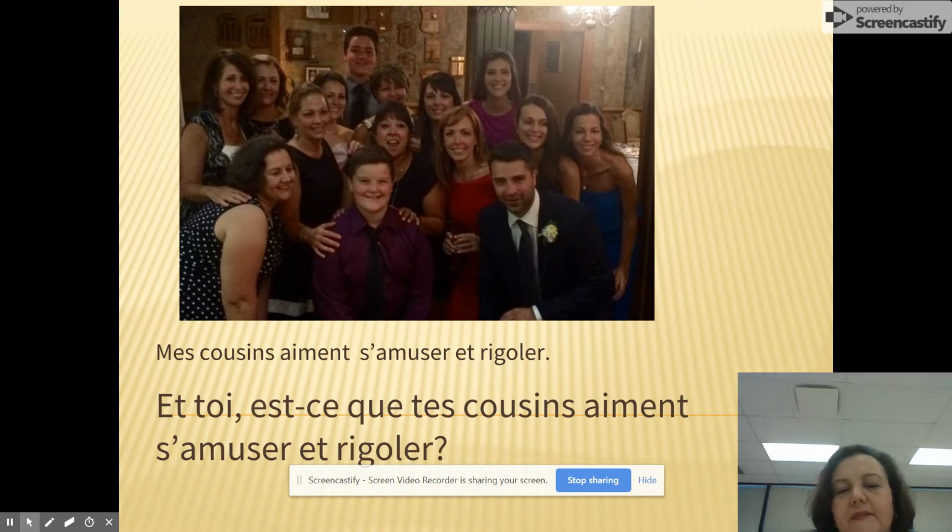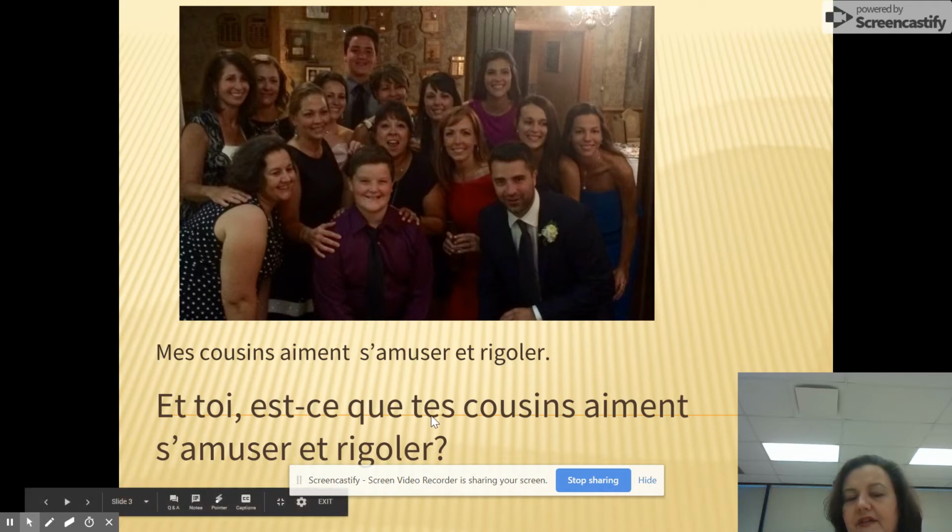Mes cousins aiment s'amuser et rigoler. All right, who am I talking about? That's right, I am talking about this group of people here in this picture. These are all of my cousins. Well, not all of them. There's actually 33 of us grandchildren. But as you can see, I'm talking about my cousins. Now, what do you notice? That's right, I'm using this word mes. Now, look down here. I'm asking you about your cousins, and the word that I am putting in front of it is this word, tes.